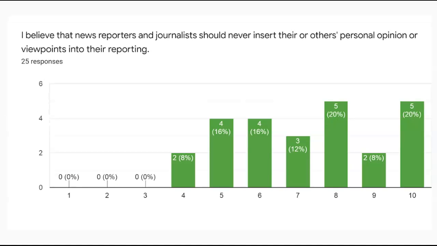Lastly, when we talk about not just news sources and organizations, but specific reporters and journalists, I believe that they should never insert their or others' personal opinions or viewpoints into their reporting. This one, most people agreed with that statement and say they shouldn't insert their opinion. Only 2 of you were anywhere in the disagree spectrum of this survey. So most of you say no.